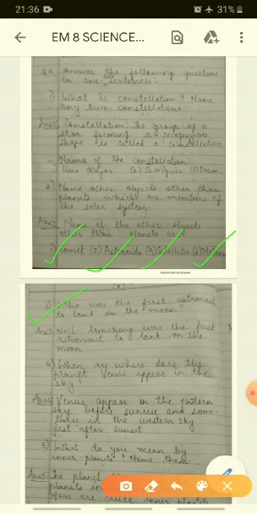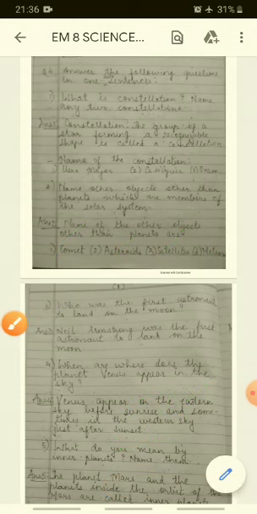Next is, when does the planet Venus appear in the sky? Venus is also known as the morning star and the evening star. So it appears in the eastern sky before sunrise, that is, in the morning, and in the western sky after sunset, that is in the evening. So it is known as the evening star and the morning star, and it is the brightest planet.